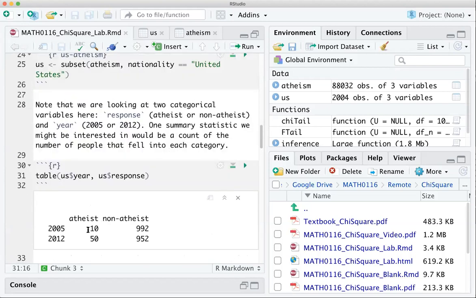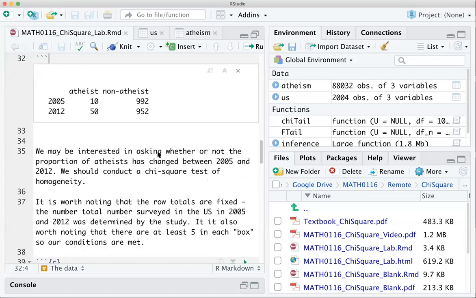So in 2005, out of the 1,002 people they surveyed, they had 10 atheists and 992 non-atheists. And then in 2012, it looks like they surveyed 1,002, and they ended up with 50 and 952 accordingly.